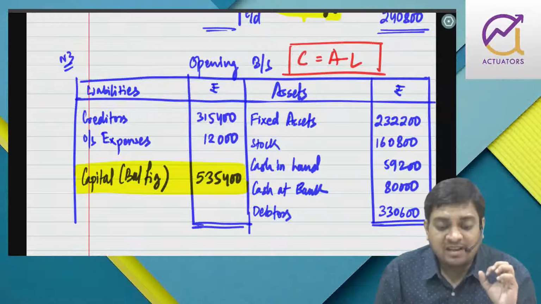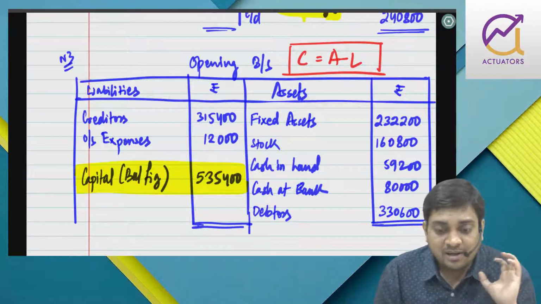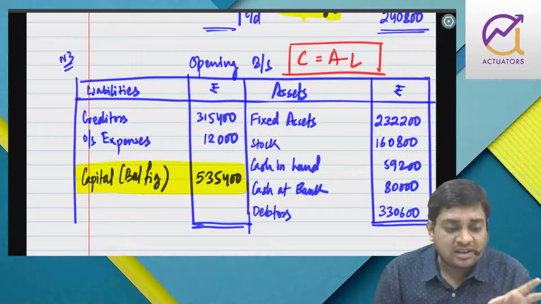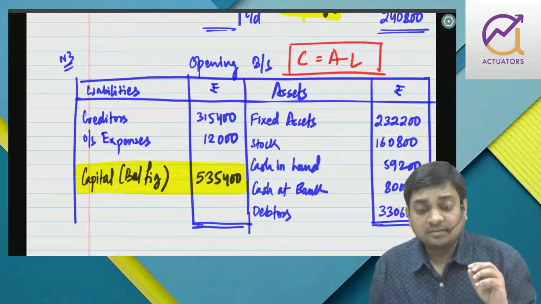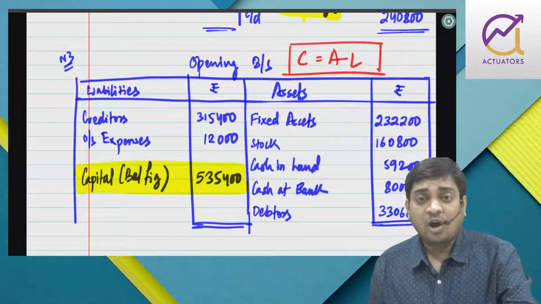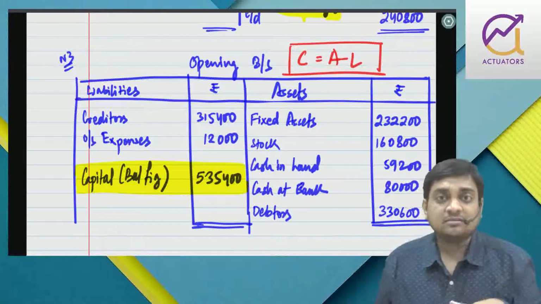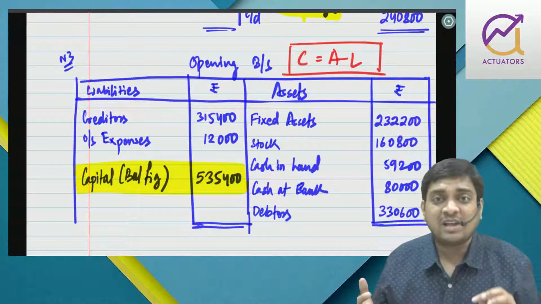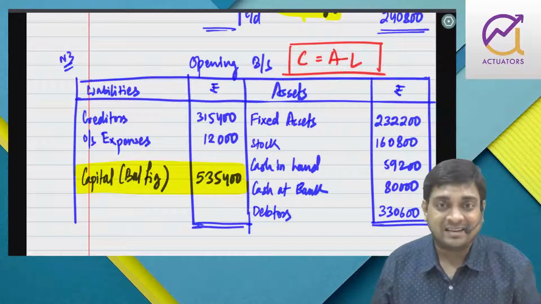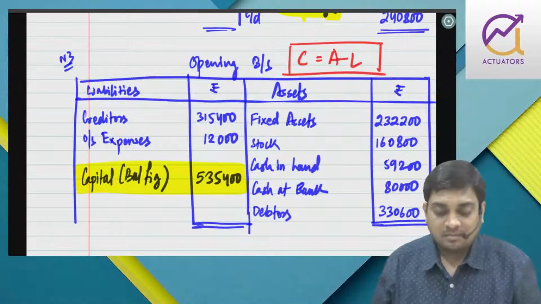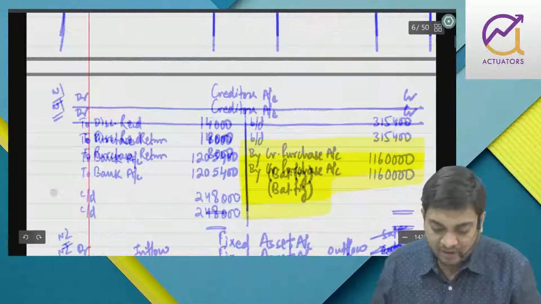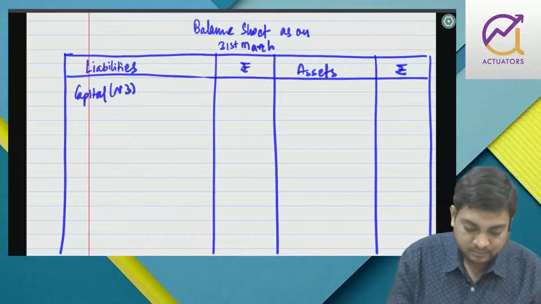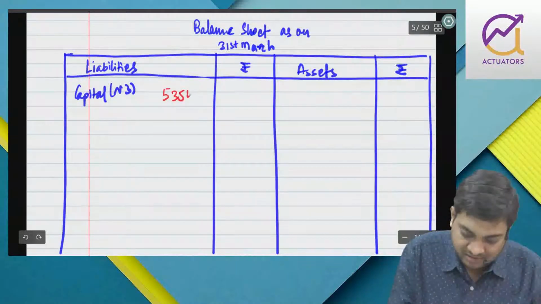So here we are not preparing cash and bank, because cash and bank closing is given, and cash sales is also given. So you are finding that the capital introduction and all drawings, everything is given. But still we will not prepare it in this solution, but we will prepare it mentally, so that at least we come to know it is getting tallied. Let us complete the problem, right? So capital is 535,400.